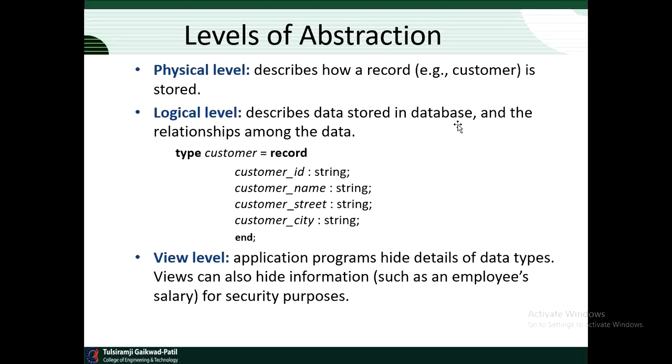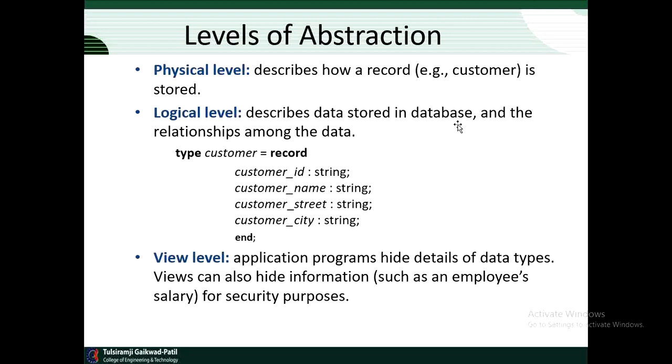Then logical level of abstraction, it describes data stored in the database and the relationship among the data. It describes the data stored in the database, meaning what type of data is there, how the data types are used there, how it is structured and what is the relationship among that data. The database is represented by means of the logical level.